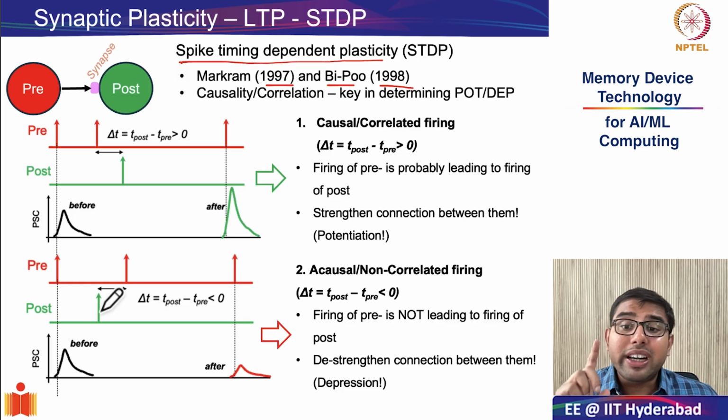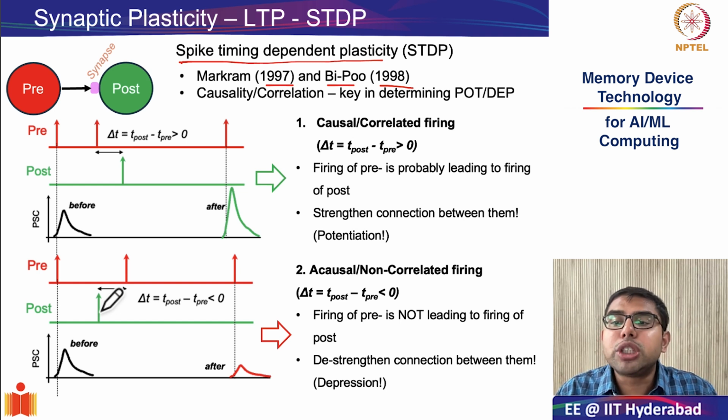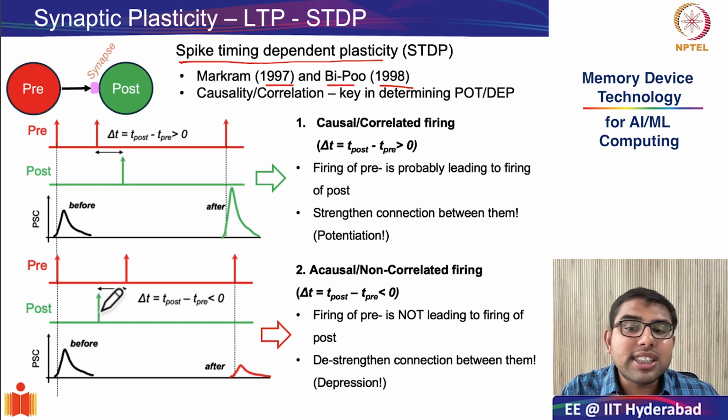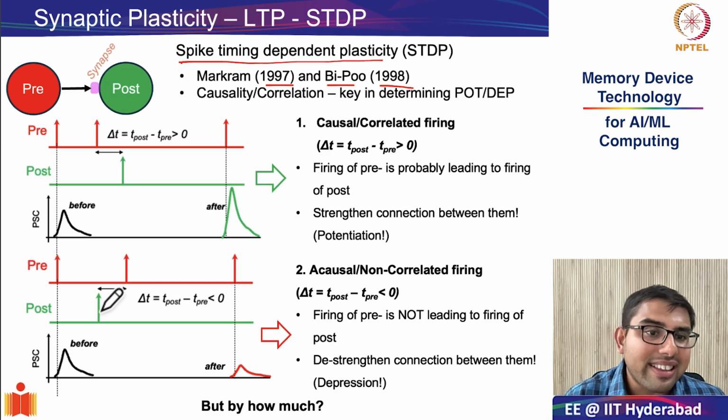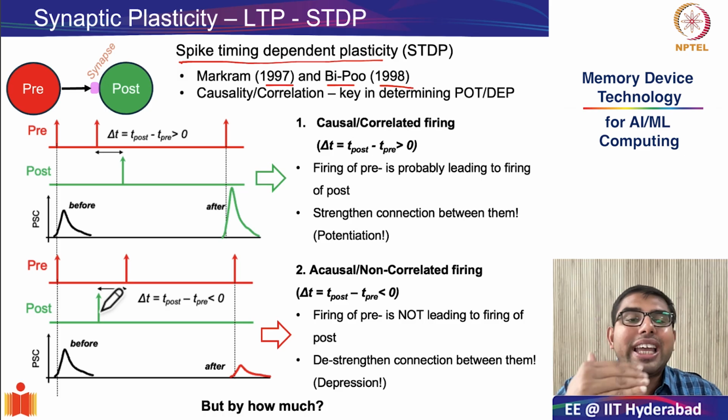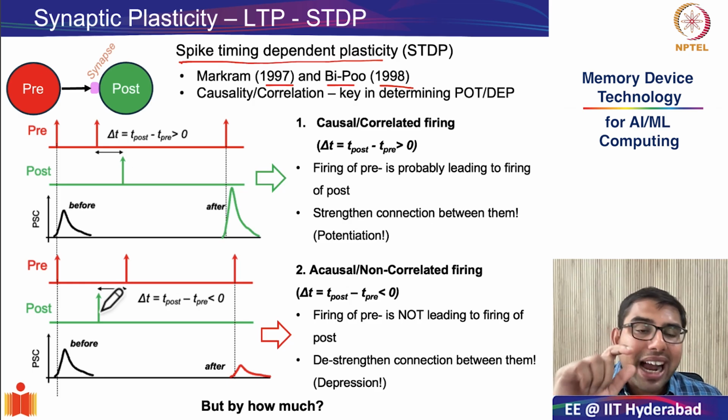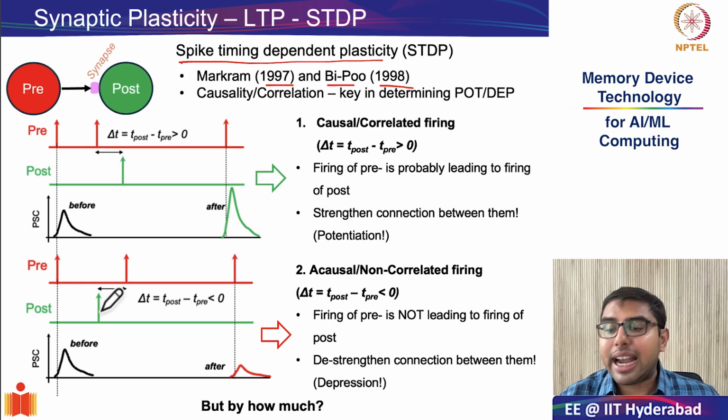But most importantly, there is no external teacher who's overseeing this process, and therefore it is called a local learning rule, which is purely based on cause and effect in the firing relationships between the two neurons. So the last question that remains is, how much is the change in the magnitude of the synaptic weight, both in potentiation and depression?